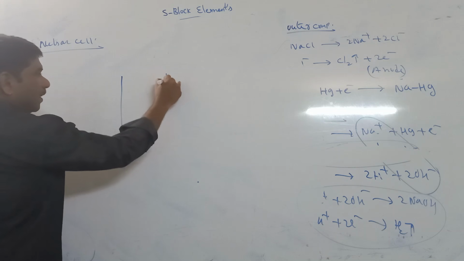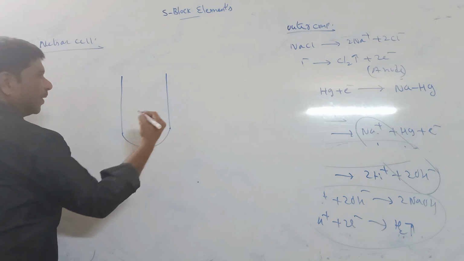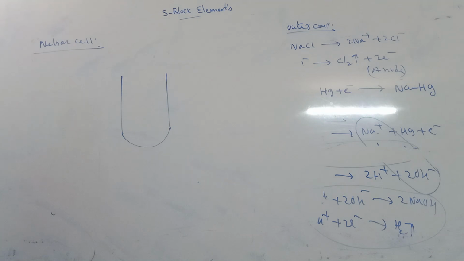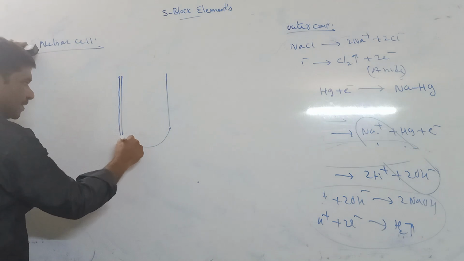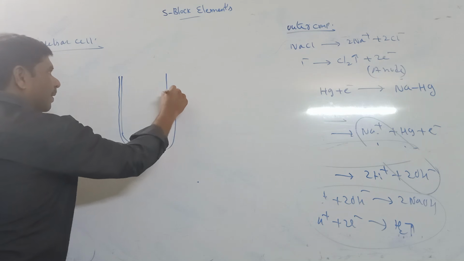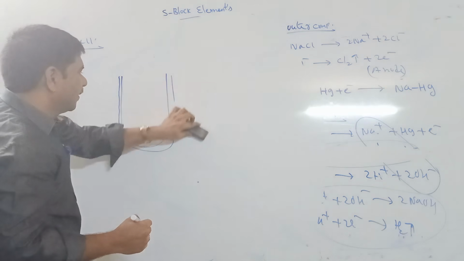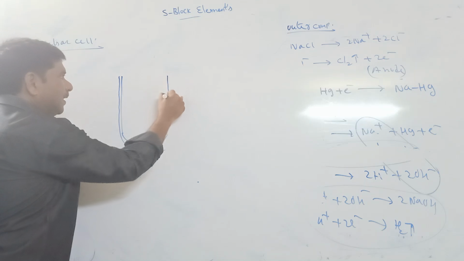In the Nelson cell also, NaOH is prepared. The first one for preparing NaOH was the Castner-Kellner process, and the second one is the Nelson cell. In this Nelson cell, first we take a perforated U-shaped steel tank.